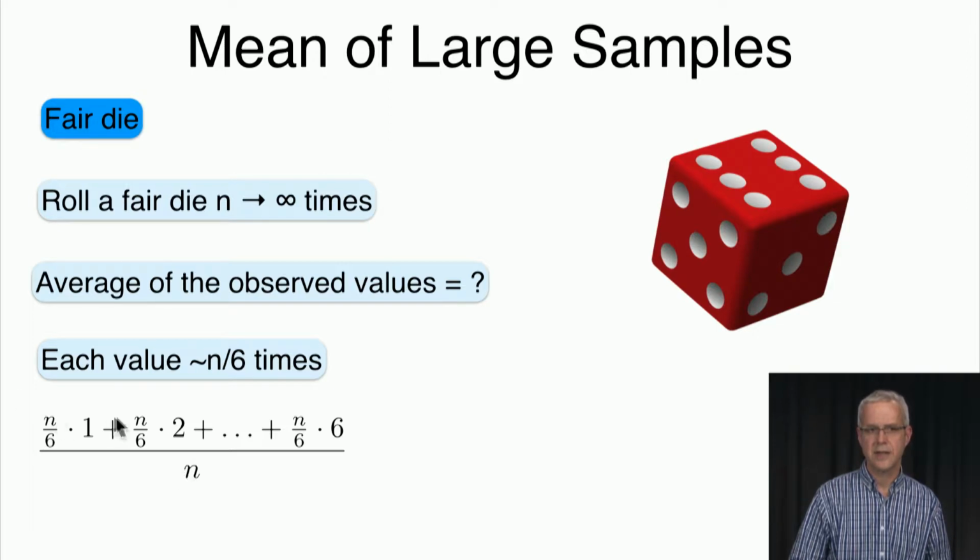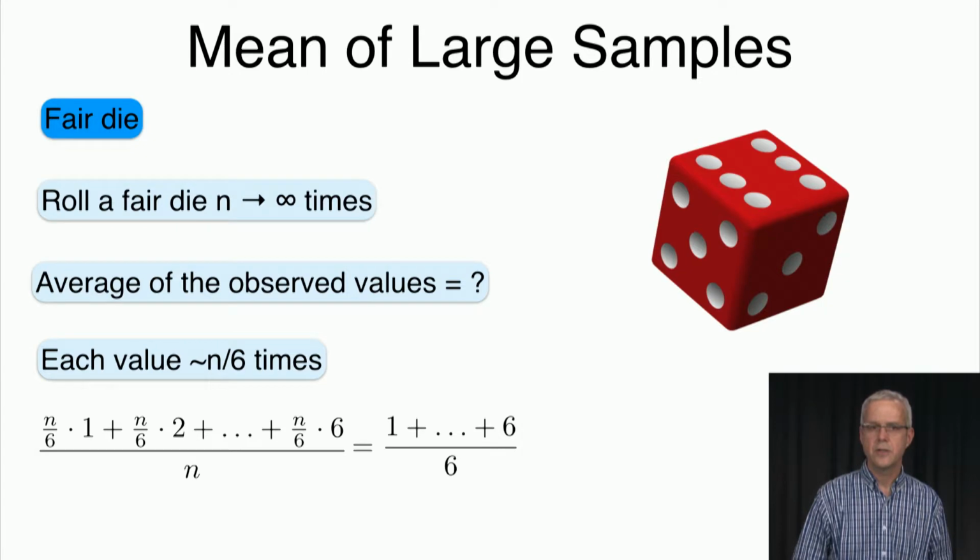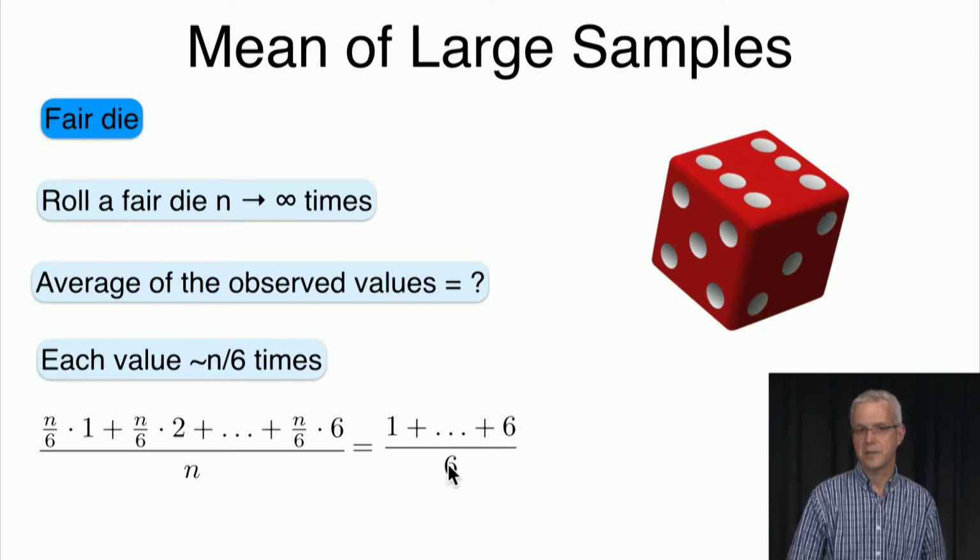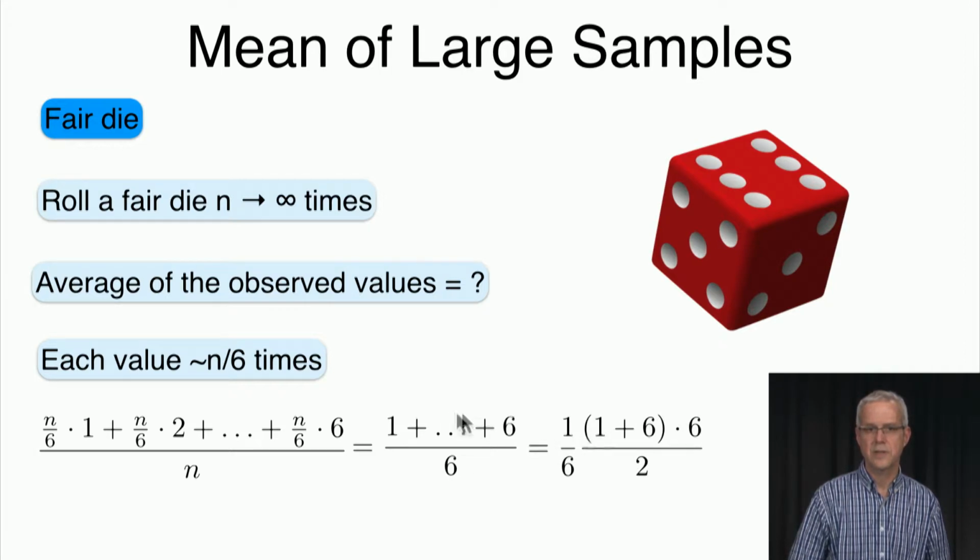Now we see that n cancels, and the 6 we can move to the denominator. So we get 1 plus 2 plus 3 up to 6, divided by 6. This is 1/6 times the sum 1 plus 2 up to 6, which, as we've seen a couple of times, is (1 plus 6) times 6/2. The 6 cancels, and what we get is 7/2, which is 3.5.